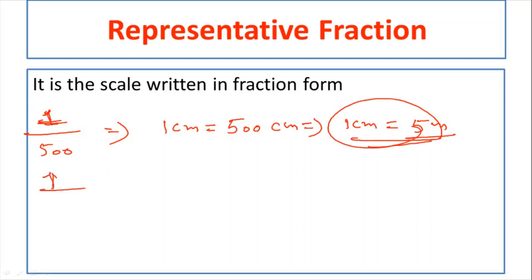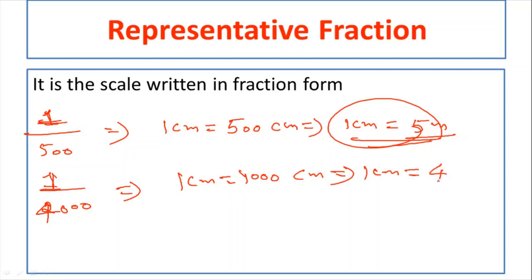Suppose I have given 1 by some 4000. Then you will write 1 centimeter equal to 4000 centimeter. So further it can be written as 1 centimeter equal to 4000 centimeter, equal to how many meters? 40 meters. So like that you can convert.